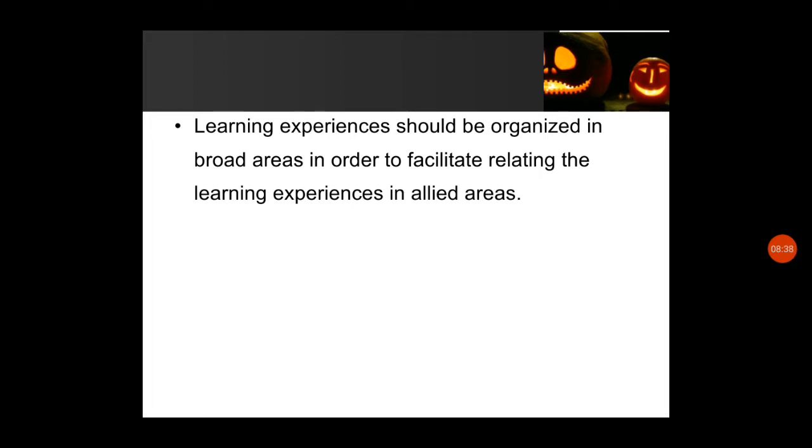For example, computer, statistics, communication, psychology, sociology, behavioral sciences. These are some of the allied areas. So these broad areas are well supported by allied areas. Psychiatry, for example, is well supported by the subject psychology. So broad areas are needed, and some supporting allied areas we also have to plan.